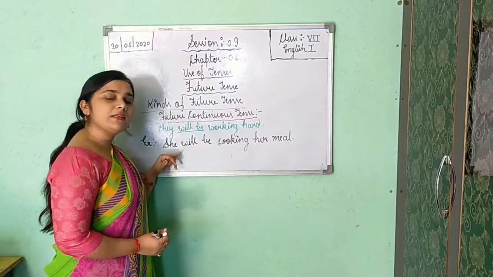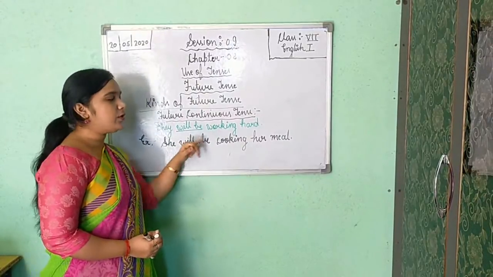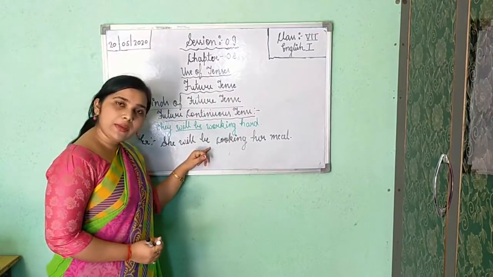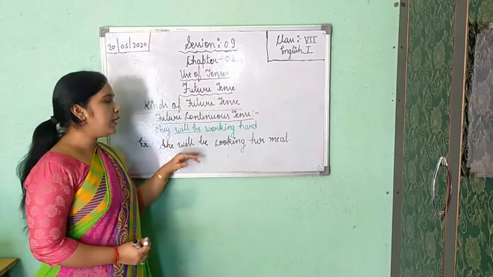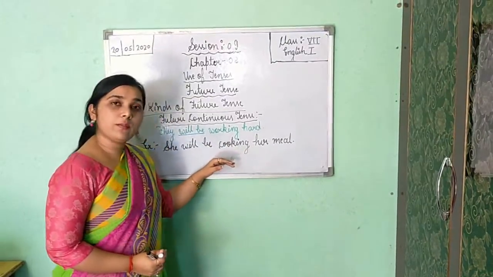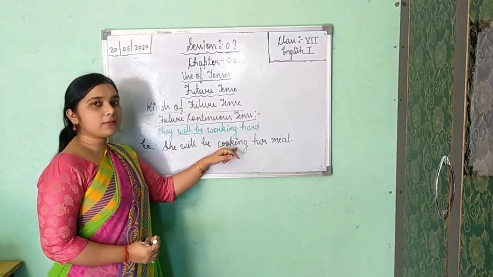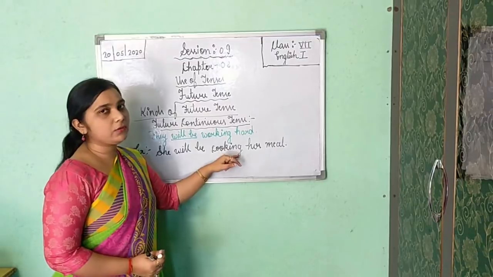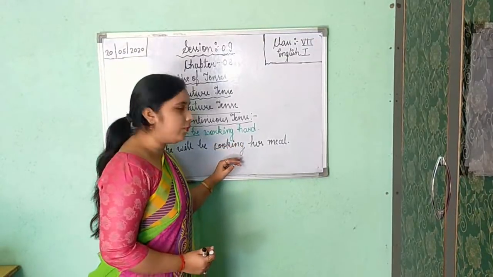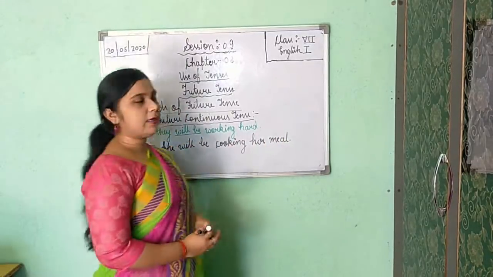Here you can see she is our third person in singular number. So with she I have used will be. Because only with I and we you will use shall be, and with all the rest of the nouns and pronouns you will always use will be. After that, as I have told you, you will apply the verb ing form here. So in the main verb cook, I have added ing. So here we have got cooking, that is the present participle form of the verb. Her meal, that is the object. So I think it is clear to you now.